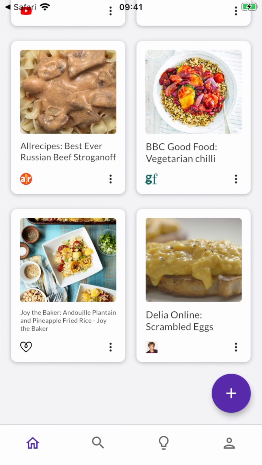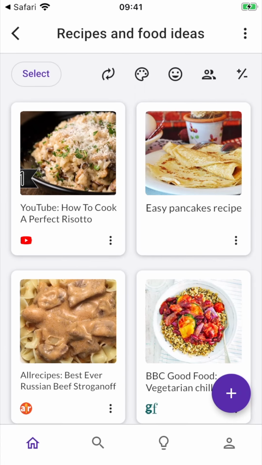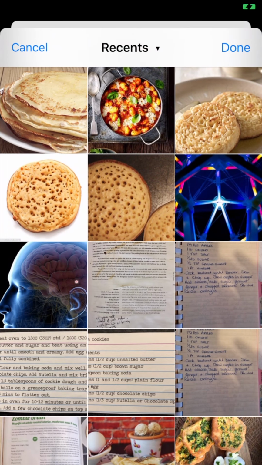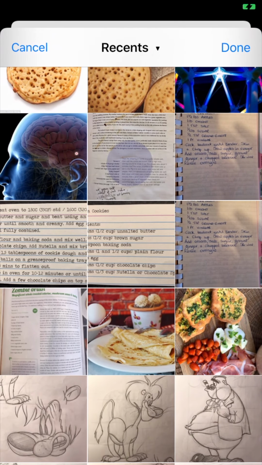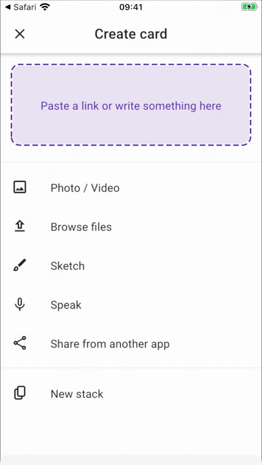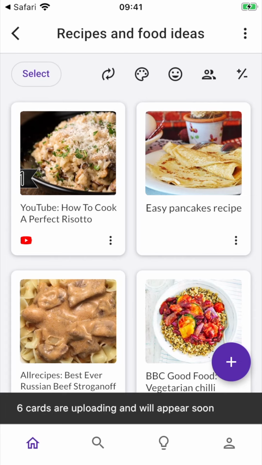Now, I've also been taking some pictures of recipes from books and scraps of paper all around the house, so I'd like to add some of those now. So if I press the plus button and choose photo or video, I can choose a few of these here. So I'm going to choose this one, this one, this one, and this one. Choose select, and Shooglebox will now start creating my cards.